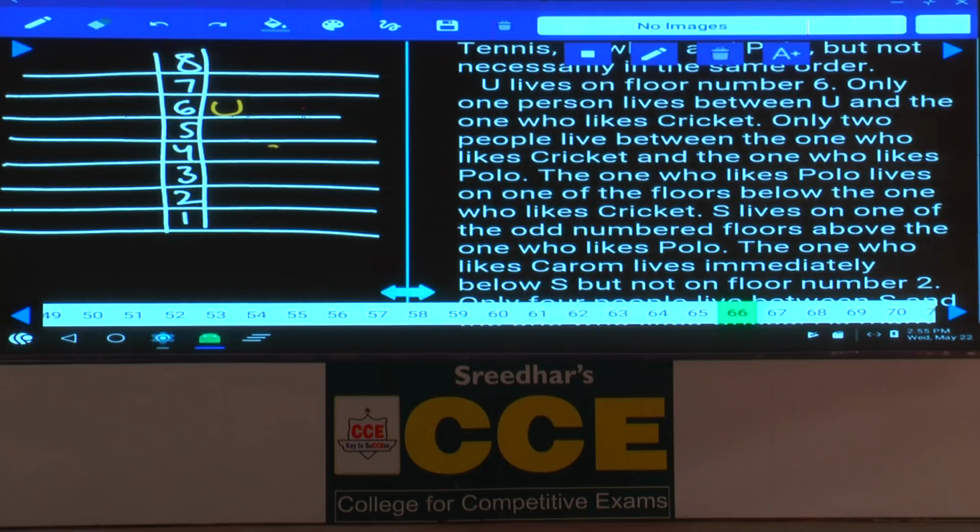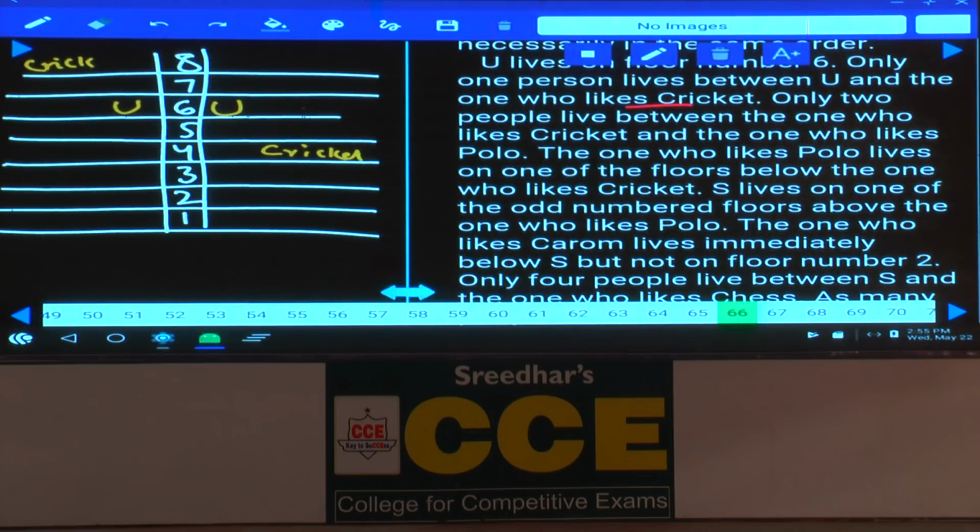Hence in the first case, the one who likes cricket can be on the 4th floor, and in the second case, as U is on the 6th floor, the one who likes cricket must be on the topmost floor, that is 8. And next, only 2 people live between the one who likes cricket and the one who likes polo. Hence in case 2 we have one possibility. And next, the one who likes polo lives on one of the floors below the one who likes cricket, hence in the second case the one who likes polo must be on the first floor.